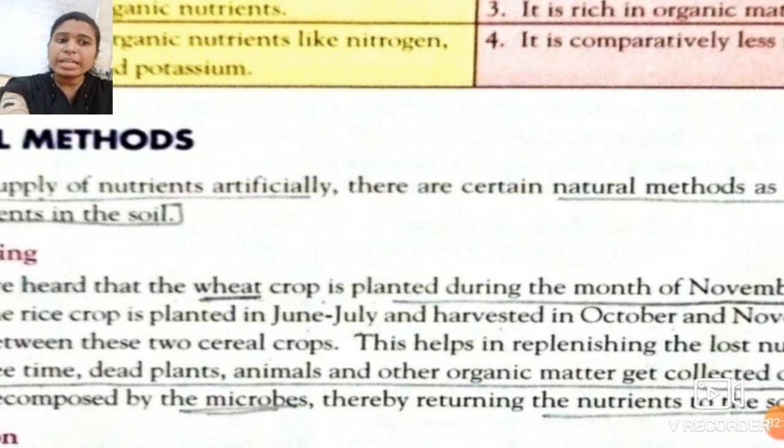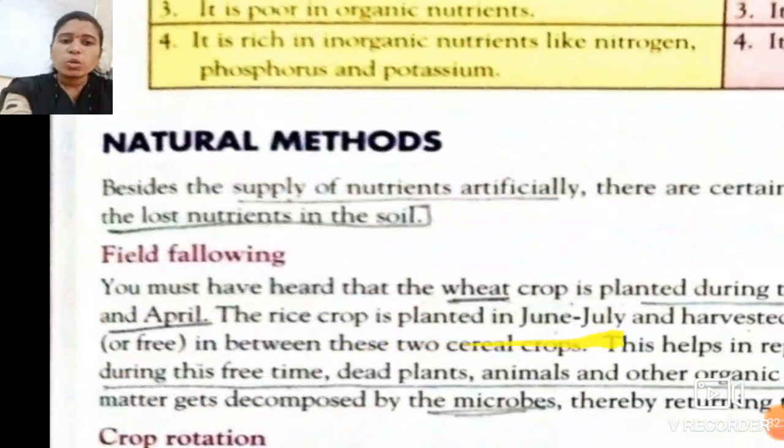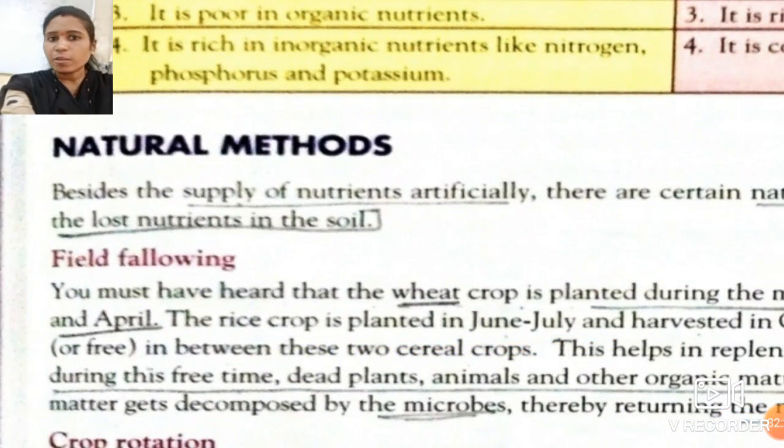So it is planted during the month of November and harvested in March. So we get the wheat in summer. So the wheat crop is planted in November and harvested in March and April.